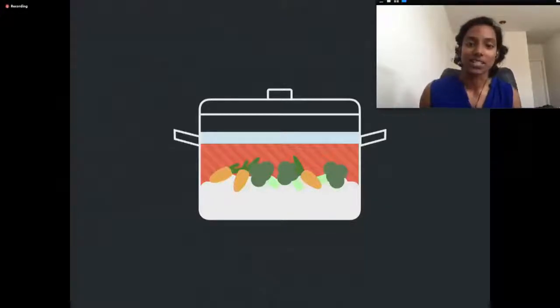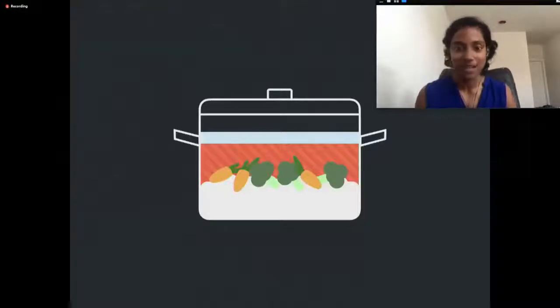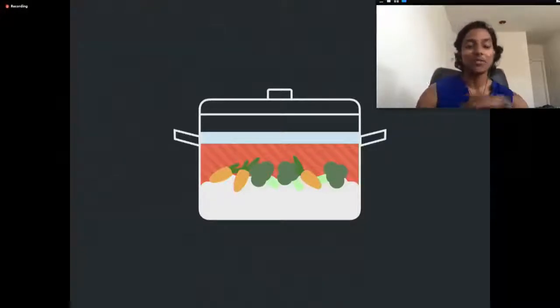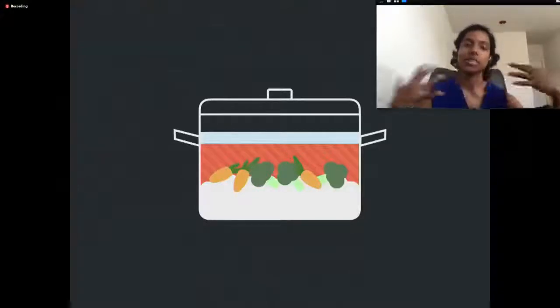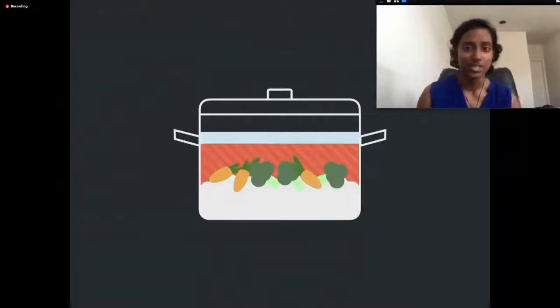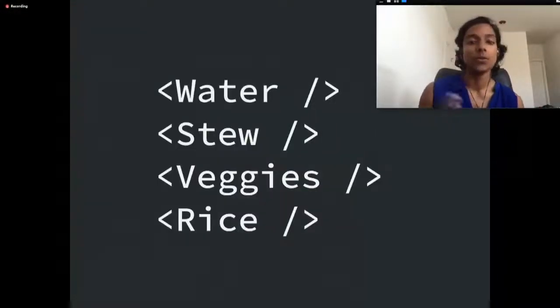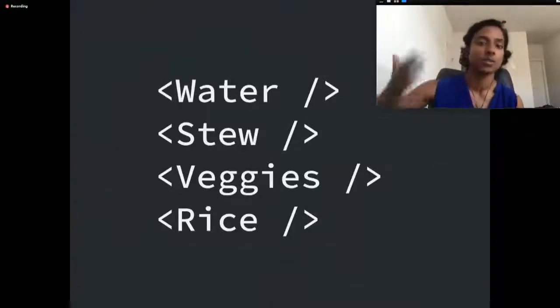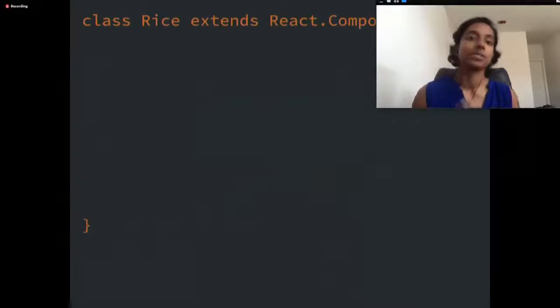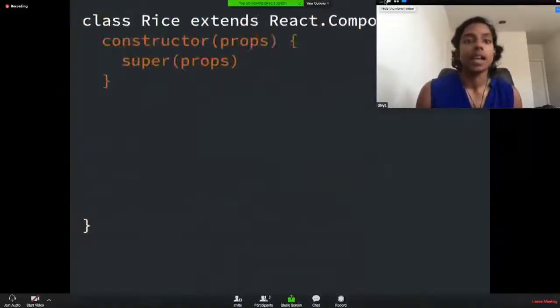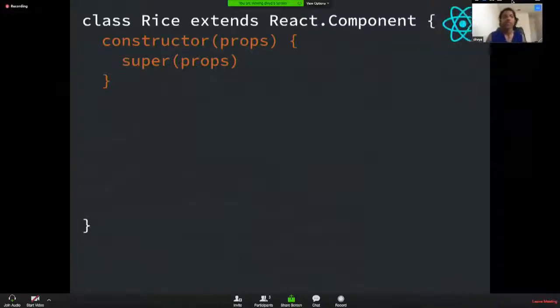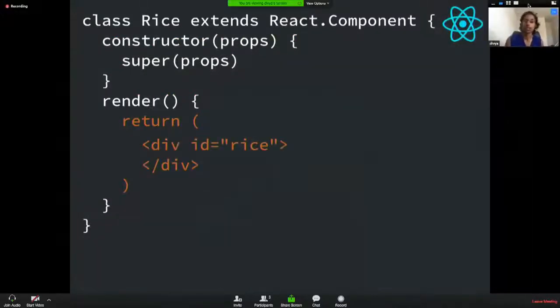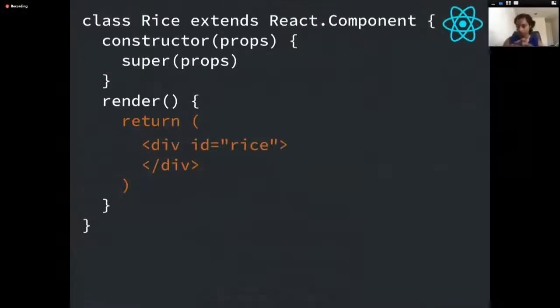But jollof rice can be broken down into its constituent layers. It's a bit simplified, but bear with me here. You have the rice, and then you have the vegetable or the meat layer. In this case, I'm going to use vegetables. Then you have the stew, and then you have the water layer. If you were to represent that in terms of components, you could think of them as rice and veggies and stew and water and so on. And in React, to represent this, you could use a class, and you would instantiate that class with props. Then in the render function, you could return a single div with an ID of rice, because this is specifically that layer.